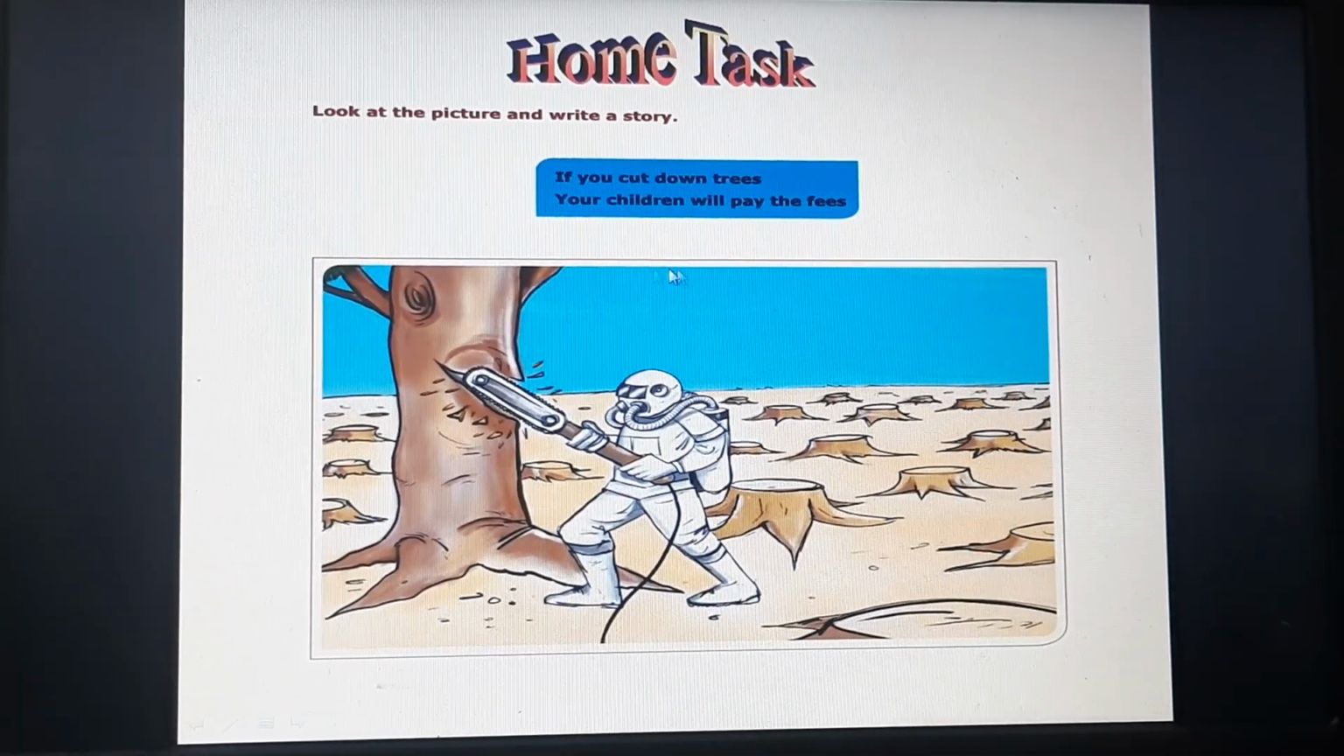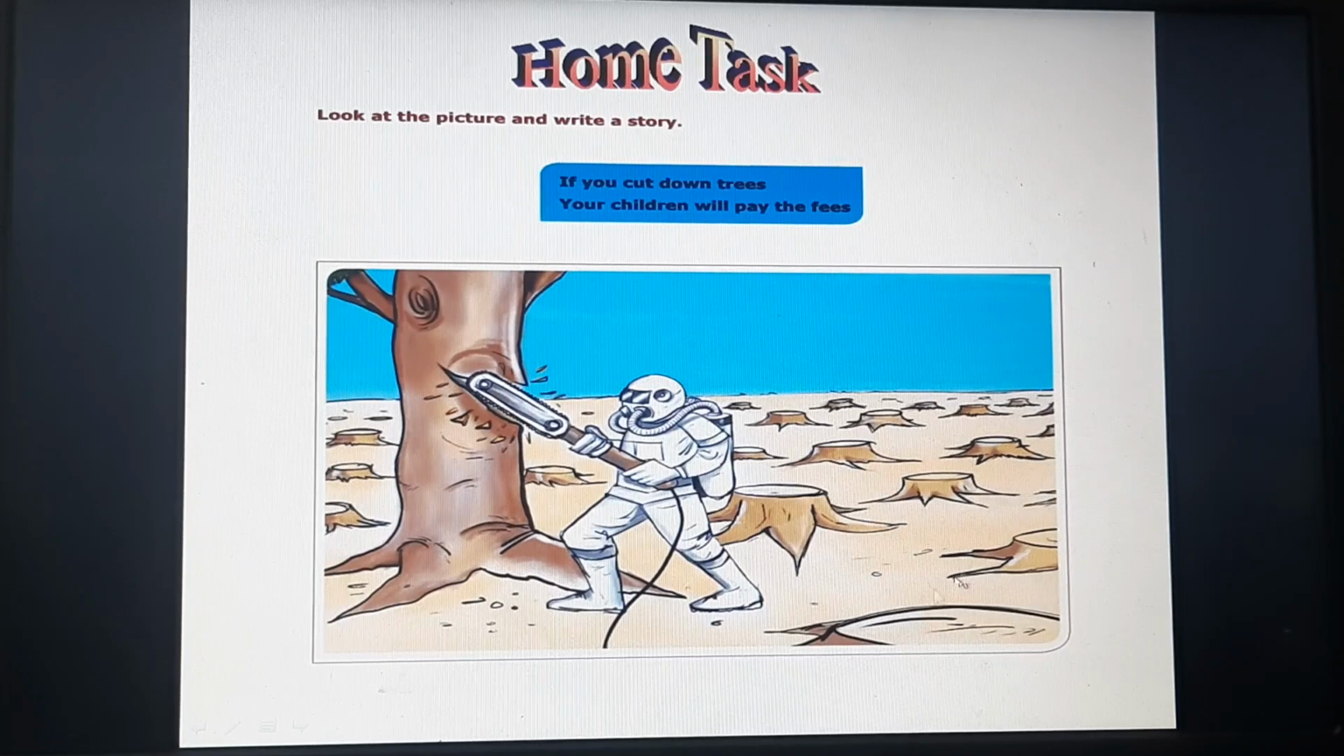I give you the same picture as a home task. Try doing it in your rough notebooks.